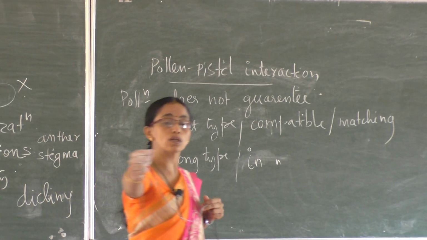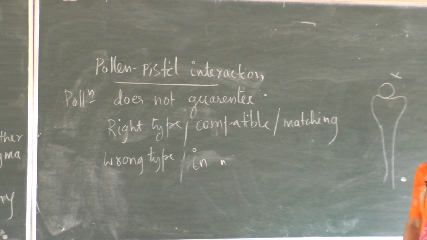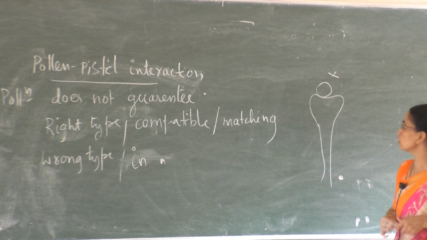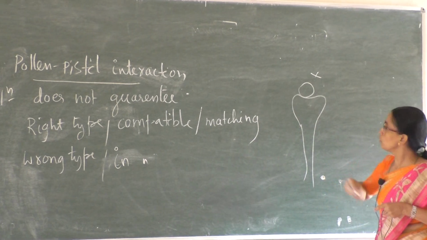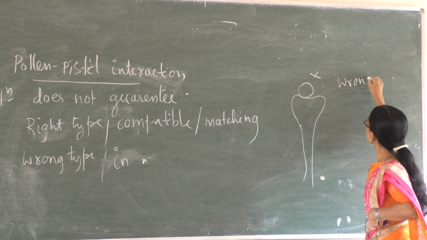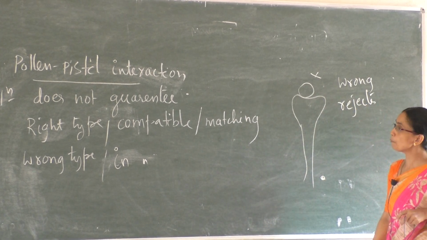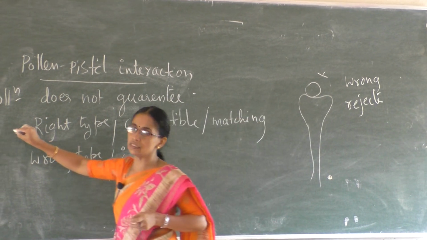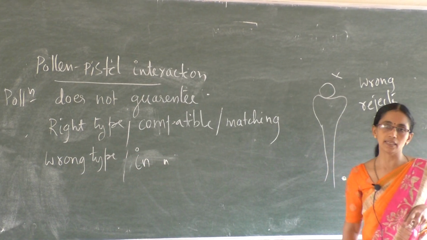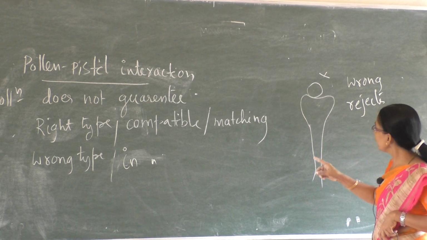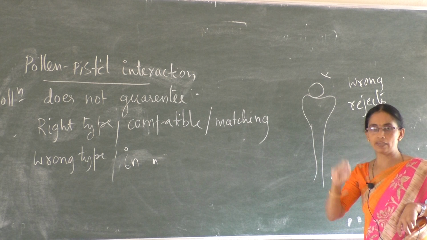What happens when a wrong type comes and sits? Imagine this is a wrong type. What happens when the wrong type comes and sits on the stigma? The stigma has the capacity to reject them. So when the wrong type comes and sits, it rejects. What happens when the right type comes and sits? The stigma has the capacity to identify the right type. So when the right type sits, it results in post-pollination events.